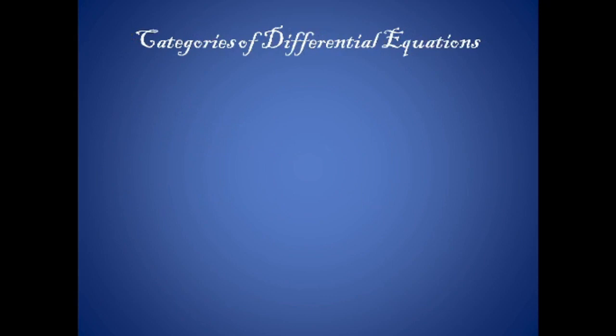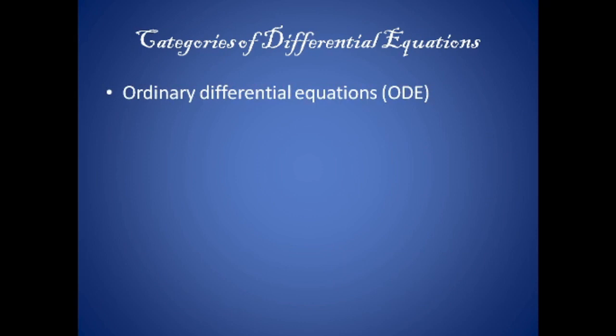Okay, so first we'll see the categories of differential equations. There are two categories of differential equations, ODE and PDE. ODE means ordinary differential equations and PDE means partial differential equations. As you can see, the word equation means there will be some relation between different objects.